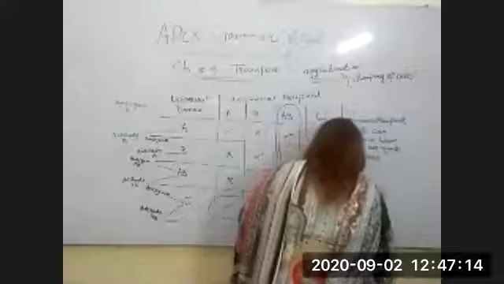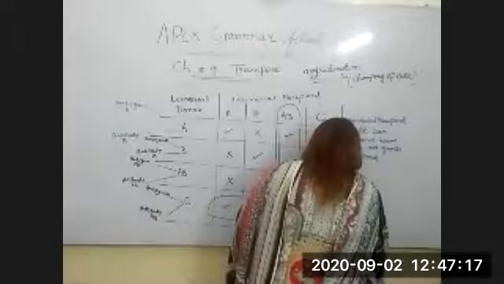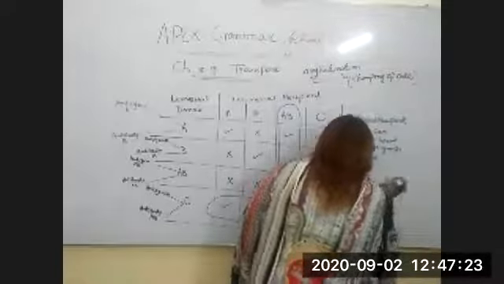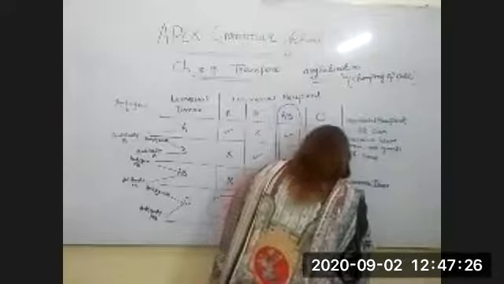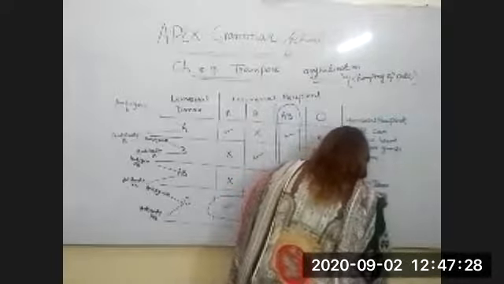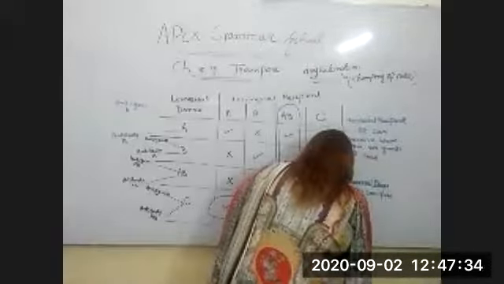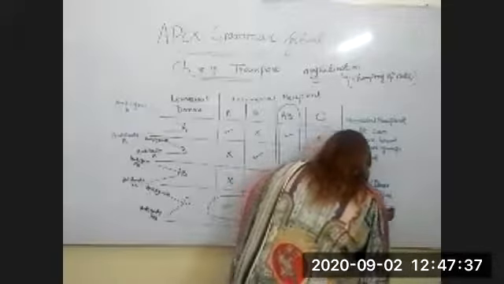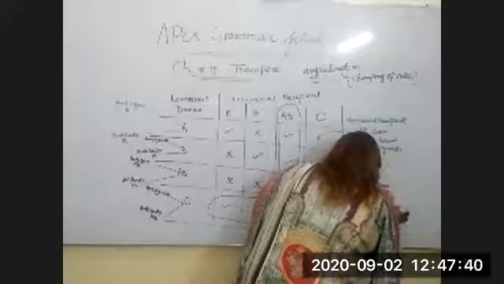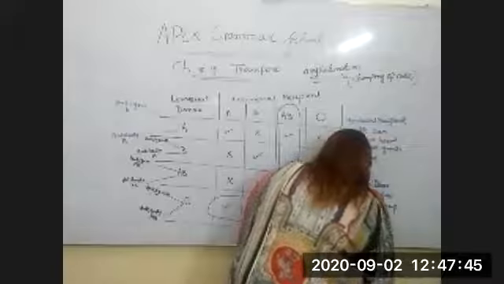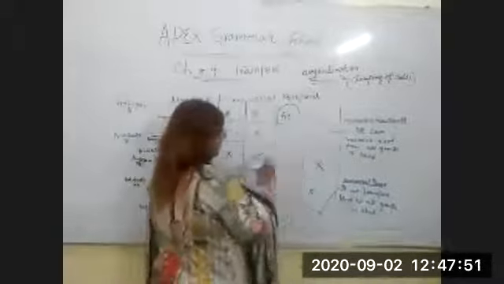So it is called a universal donor because it can transfuse blood to all groups of the blood. So that's why this is called a universal donor and this is called a universal recipient.